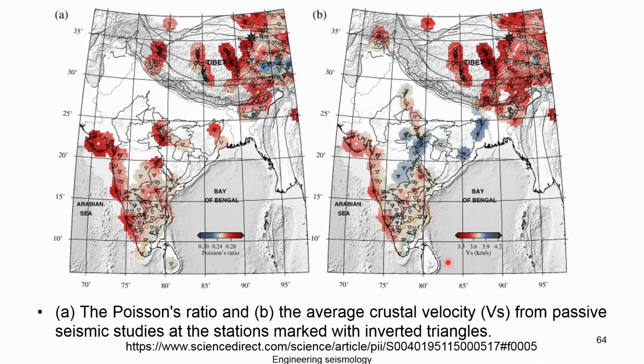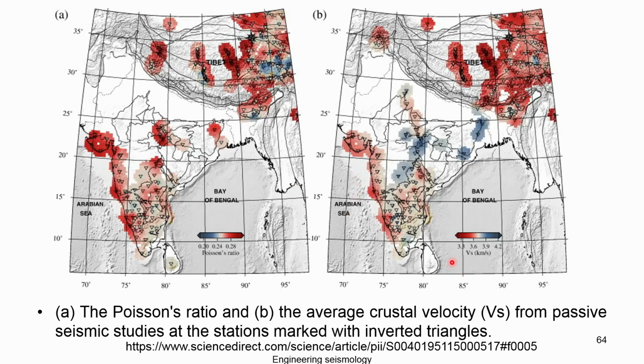So, this is the distribution of the Poisson ratio of the region. You can see how it varies across the recorded data. So, the average crustal velocity, you can see the Vs velocity, from the different networks of passive seismic study stations marked with inverted triangles. The triangles are the stations, and from there the recorded data was processed and they tried to estimate the Vs velocity.